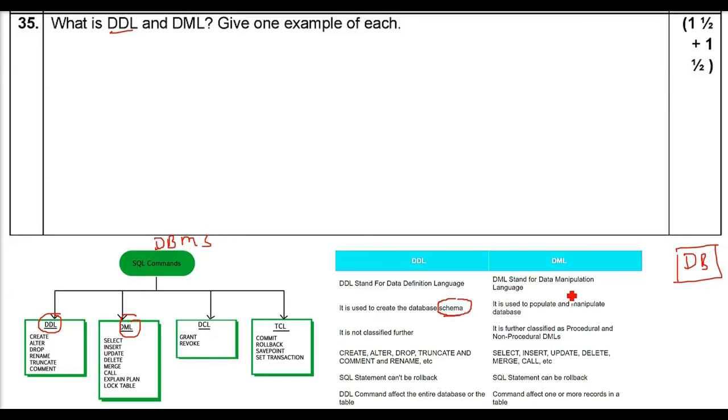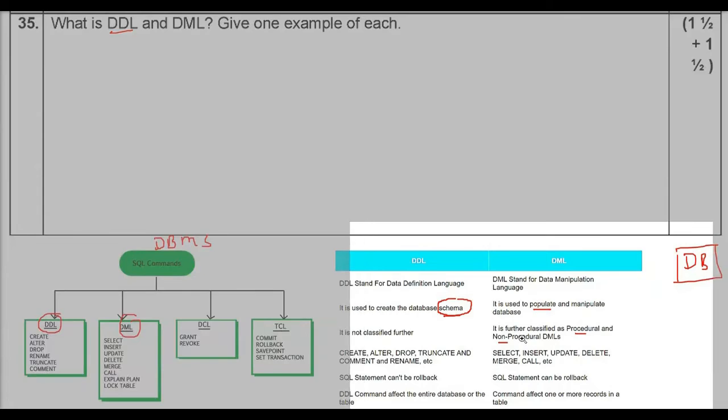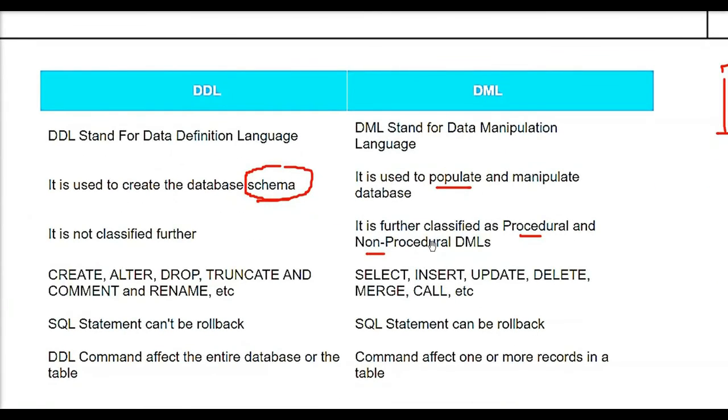Then data manipulation language, DML. Now when you have the database already made, you need to populate it, and then there are certain modifications you would like to do. You cannot classify DDL, but DML can be classified into procedural and non-procedural DMLs.